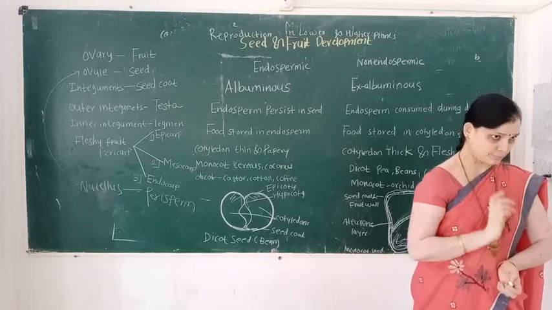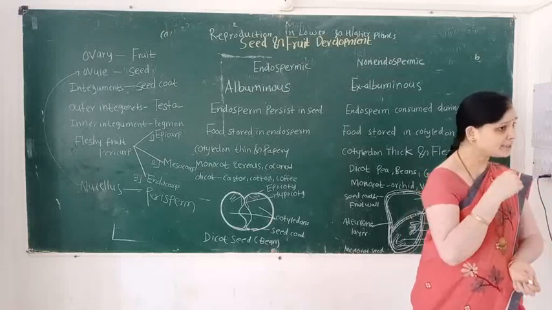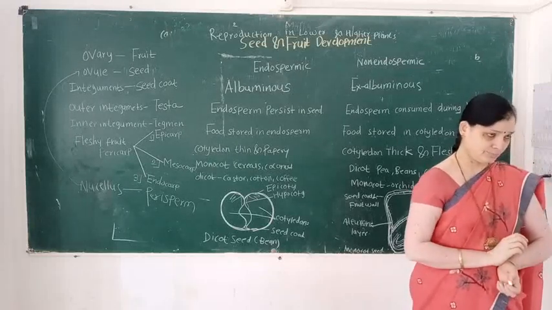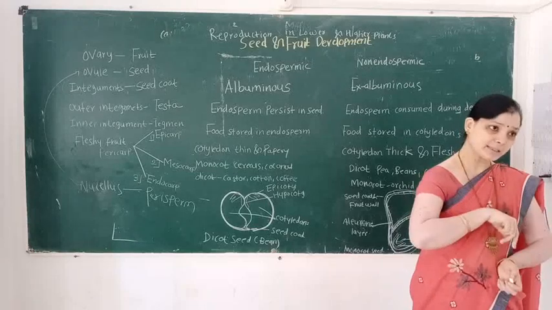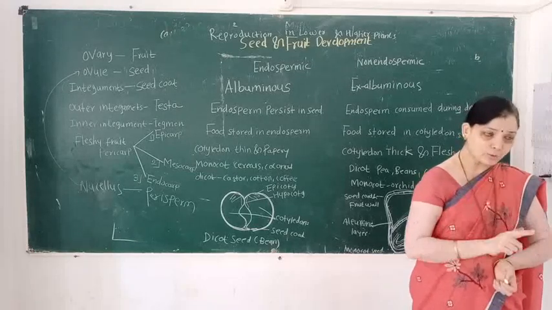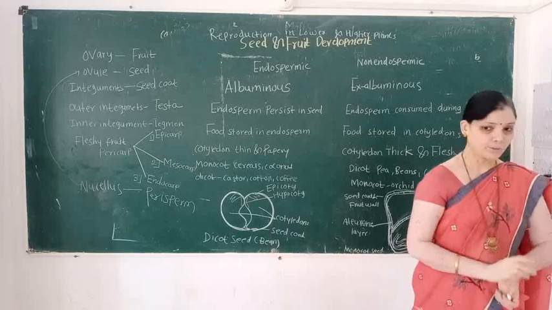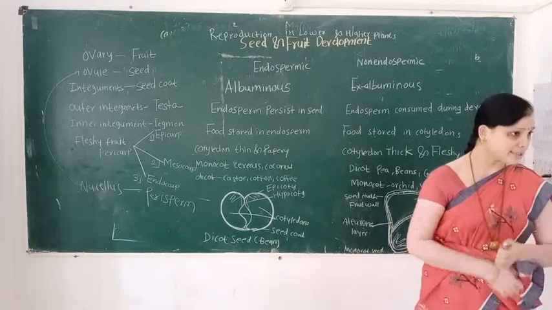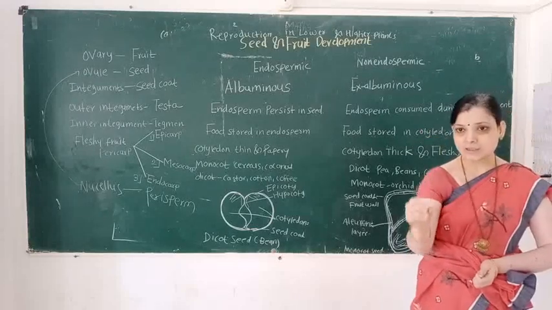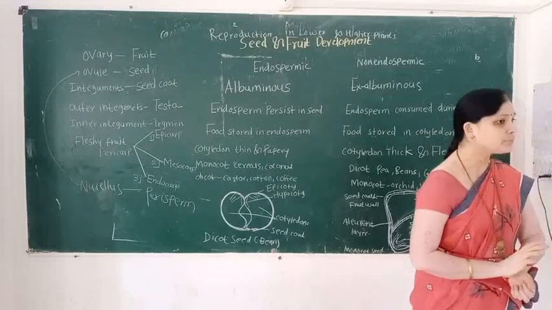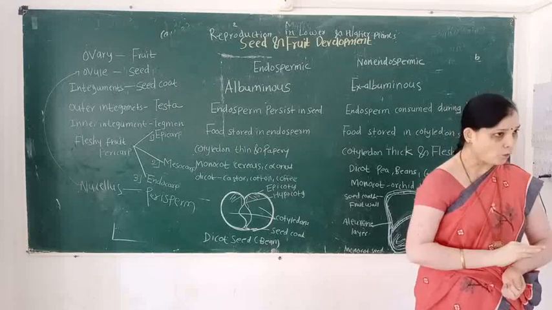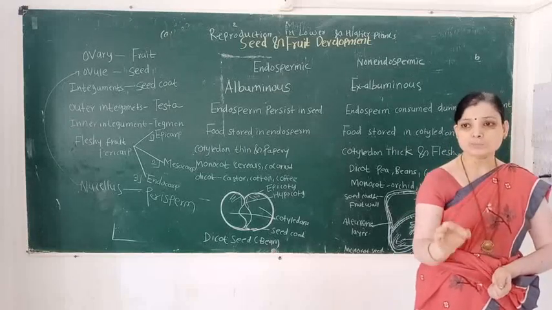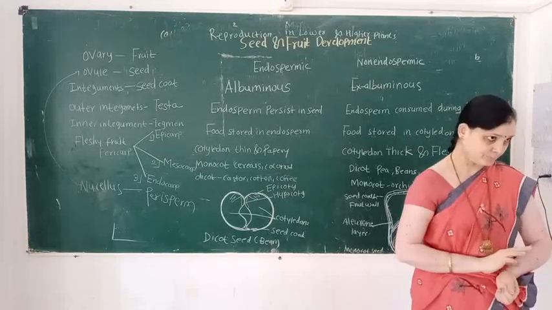Depending upon whether endosperm persists or is consumed, seeds are classified into two types. The first type is the endospermic seed and the second type is called the non-endospermic seed.